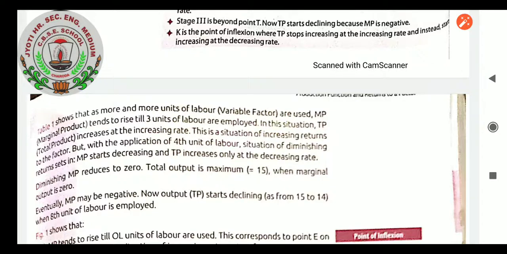Diminishing MP reduces to 0, total output is maximum, equal to 15, when marginal output is 0. Eventually MP may be negative. Now output TP starts declining, as from 15 to 14 when 8 units of labor are employed.